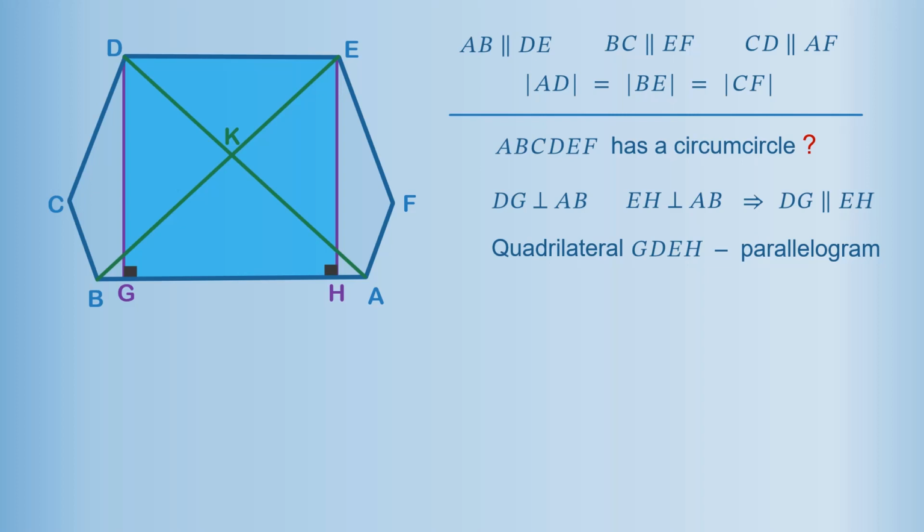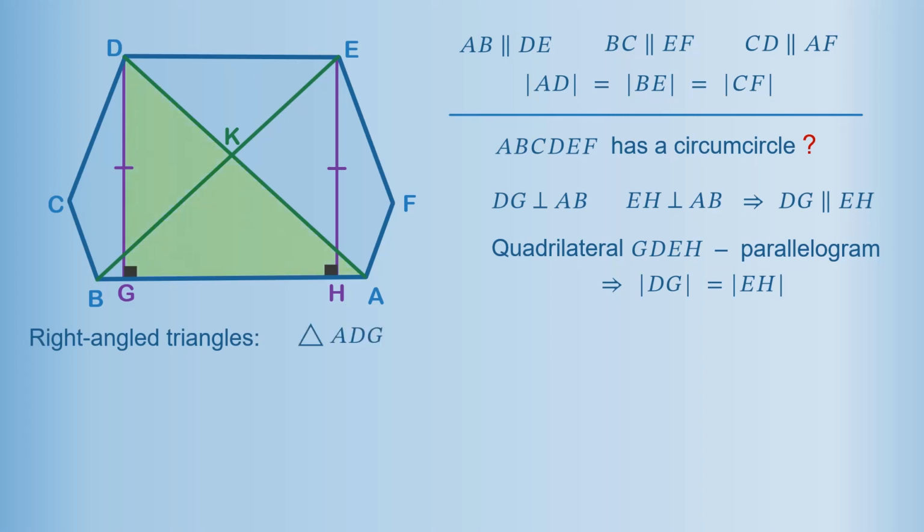In fact, it is a rectangle, but that doesn't make any difference, as the only thing we use here is that segment DG equals segment EH as opposite sides of a parallelogram. Now consider two right-angled triangles, triangle ADG and triangle BEH.